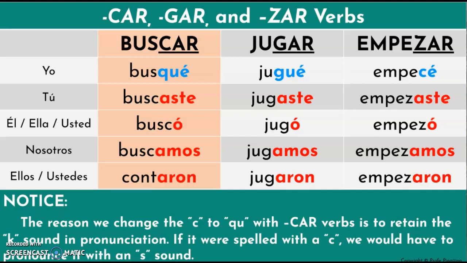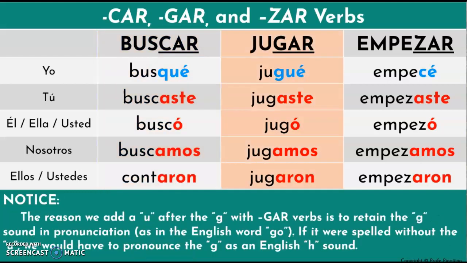The reason we add a U after the G with the gar verbs is to retain the G sound in pronunciation, as in the English word go. If it were spelled without the U, we would have to pronounce the G as an English H sound, which would be jugé. It does not sound correctly in Spanish.